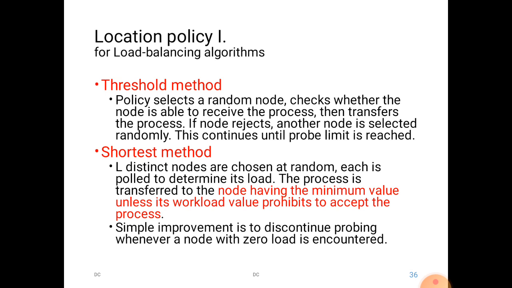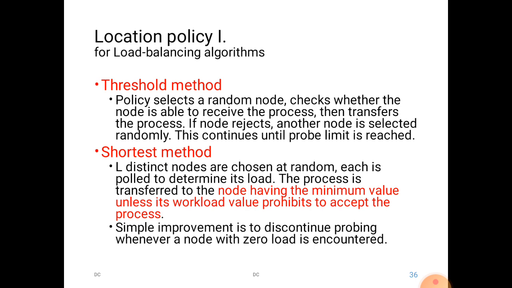If the node rejects, it will select randomly some other node, and this continues until the probe limit, or the search limit, is reached. So once it finds some node which is able to receive the process, then the load is transferred to that particular node. So that is the threshold method.